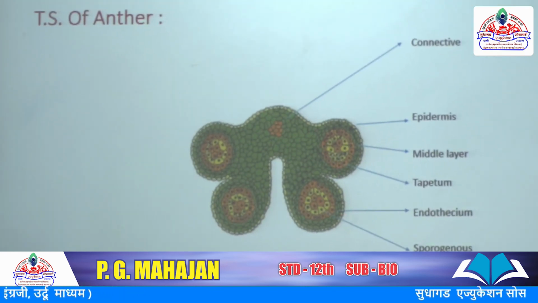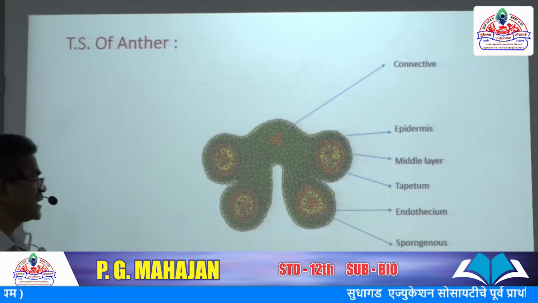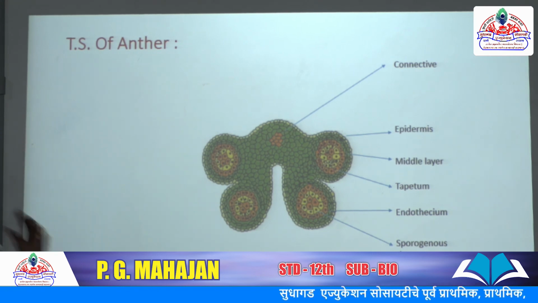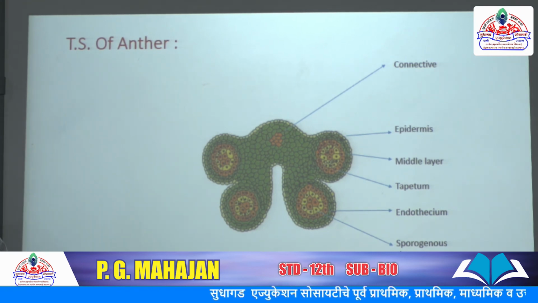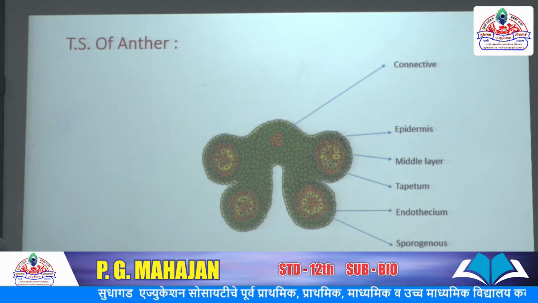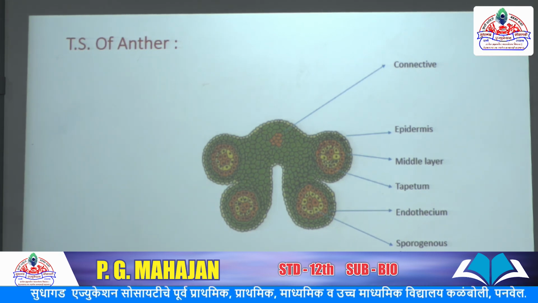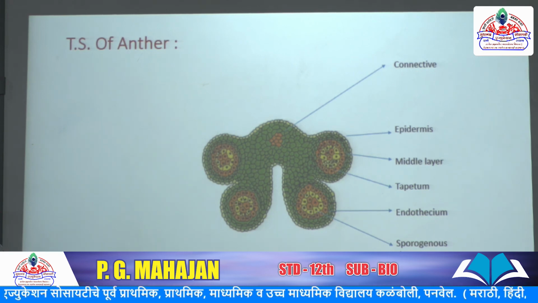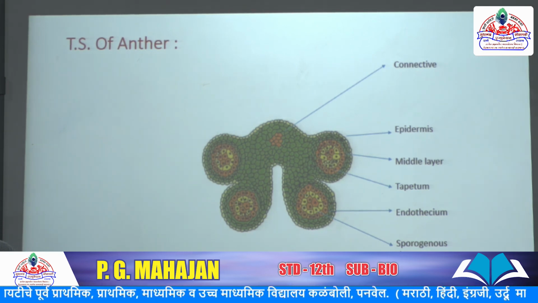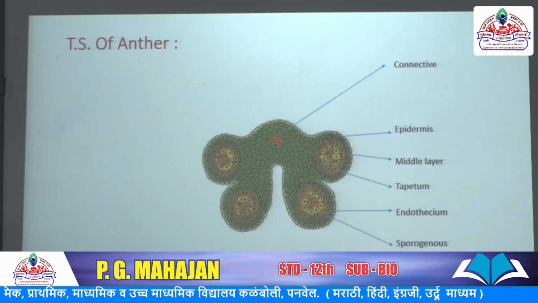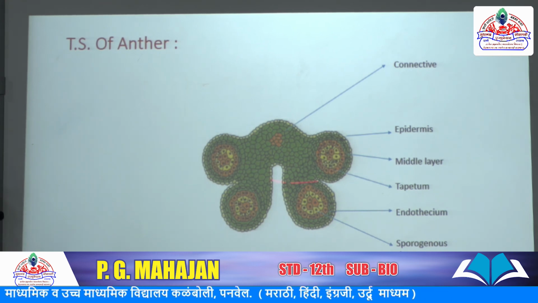The T.S. of anthers. T.S. means the transverse section of the anthers. The archesporial cell divides into inner sporogenous cells and outer parietal cells, as shown in the diagram.